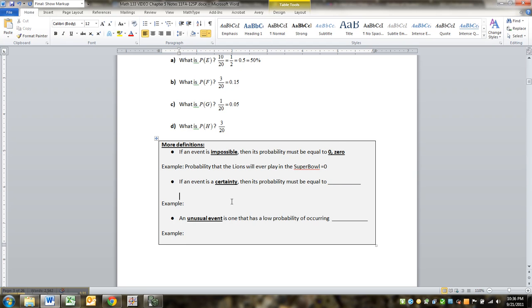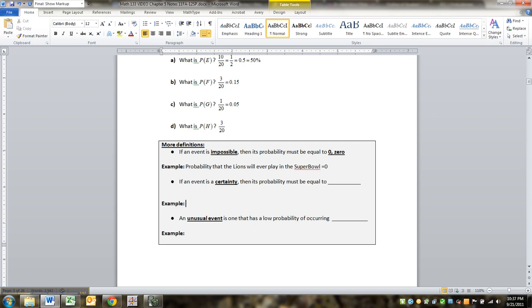All right, what about something that's certain? For sure going to happen. What would that be like? Well, let's think. It's kind of hard to think of something that will happen. Oh, here you go. When you roll a 20-sided die, let's do something less lame.